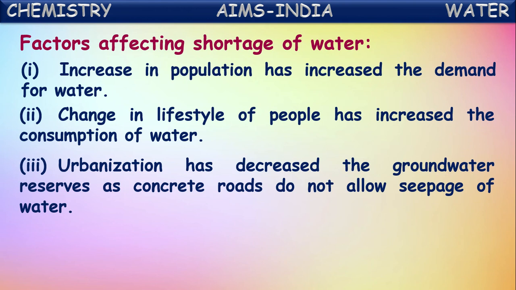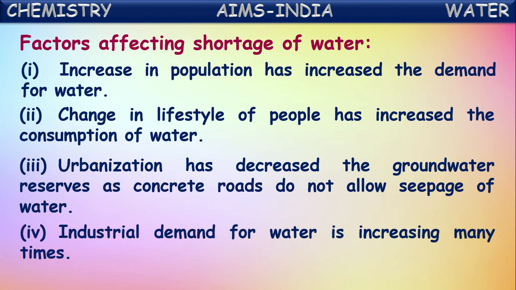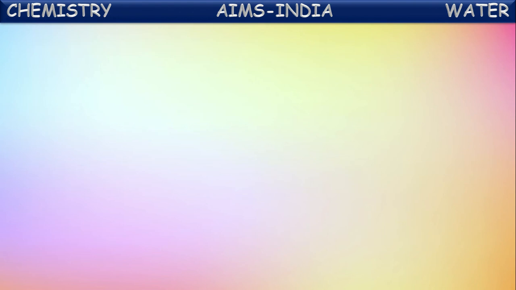If the rainwater seeps into the ground more, then the groundwater level increases and there will be no shortage of water. But because of this concreting, covering the land with concrete roads and concrete buildings, there is no way for the rainwater to seep inside the land, and hence we are facing shortage of water. Not only this, even industrial demand for water is also increasing the shortage of water. Okay, they are the major causes for the shortage of water for us.